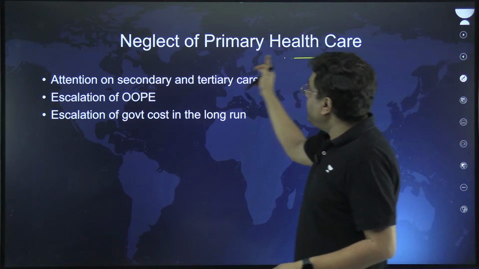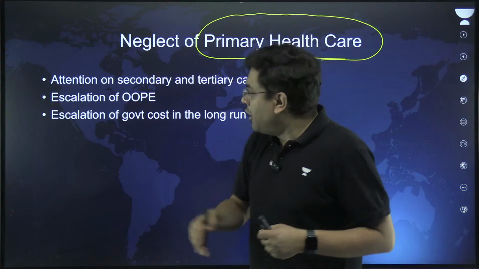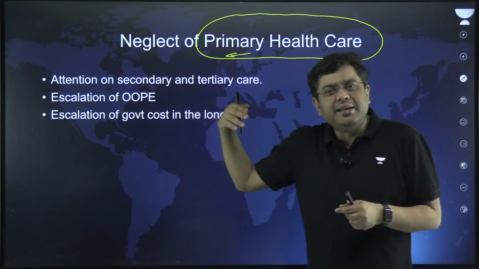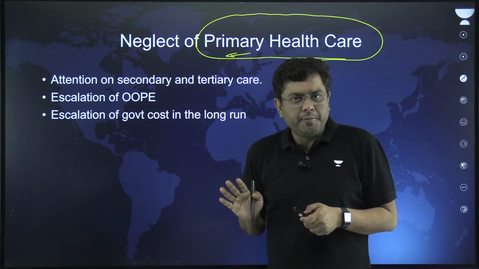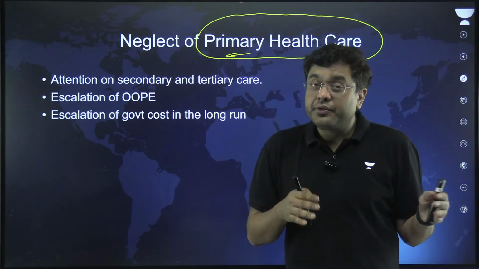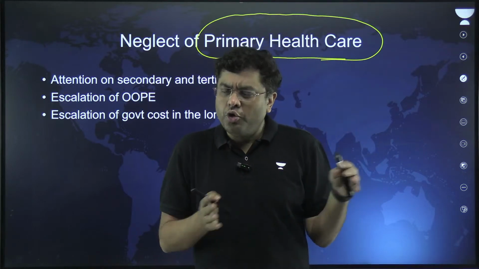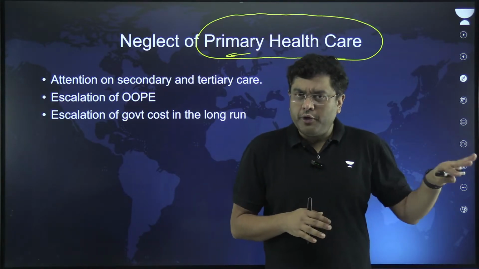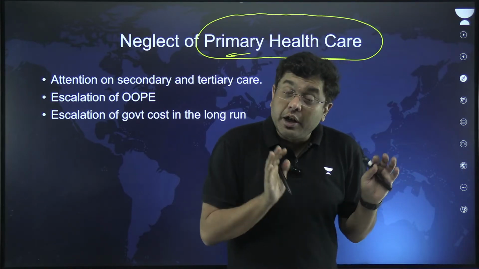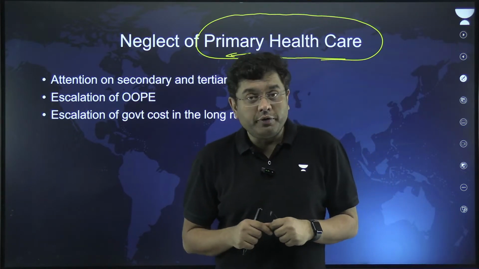So, neglect of the primary healthcare sector and the primary healthcare centers, that is happening. Now, when you neglect the primary healthcare centers, this is where the diseases can be cured initially itself. If you invest more in the infrastructure of primary healthcare centers and more trained staff, that is where the state government obviously has to play a larger role, and that comes under the aegis of many of the state powers as well. So that is where it will reduce the burden on the common man. It will reduce the out-of-pocket expenditure of the common man.